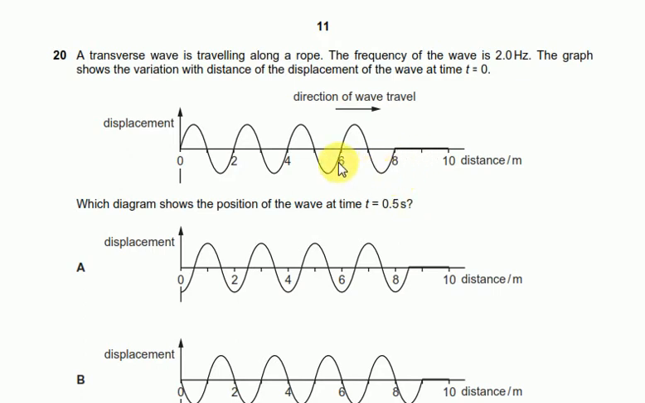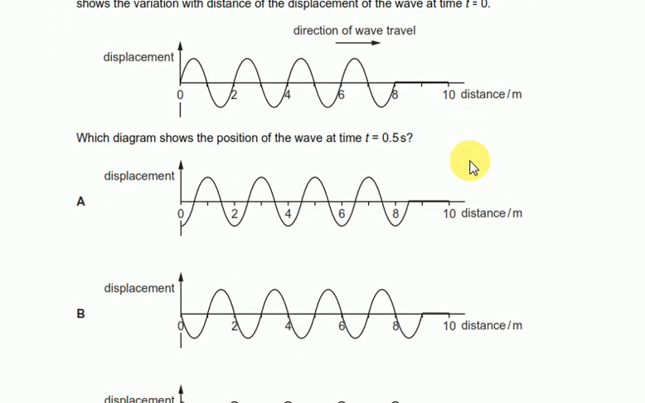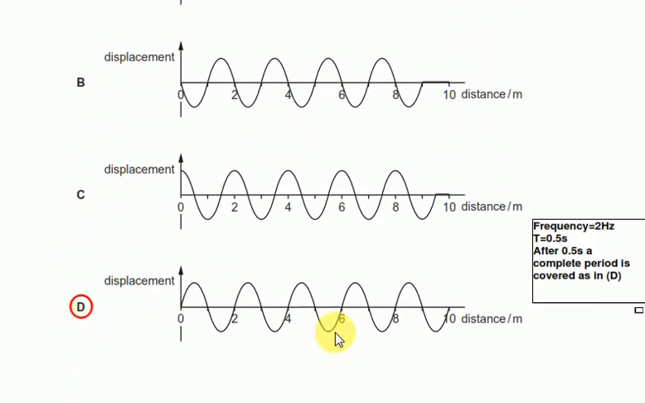As you can see, from 6 to 8 it's 2 meters. So this wave will move here, and this wave will move here, and this wave will move here, and a new wave will be generated here. So 1, 2, 3, 4 and 5. There will be 5 waves of complete period from 0 to 10 at t equal to 0.5 seconds. So question number 20, the answer is D.